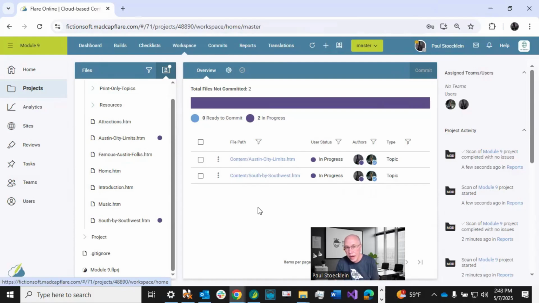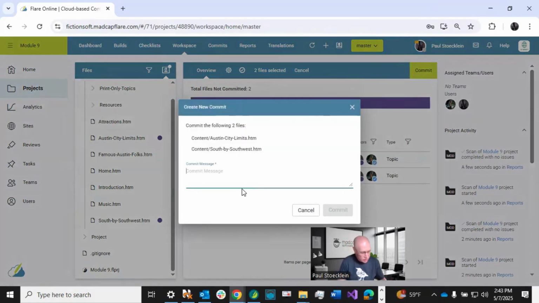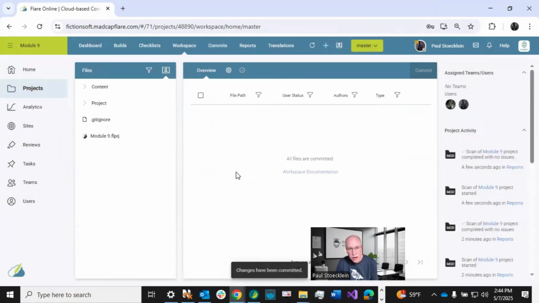I could go ahead and commit multiple files at the same time. So I could just click on that. And if I had a whole bunch in here, maybe I want to click a whole bunch and then deselect some. So maybe I'm committing a lot of them, but not all of them, whatever. Then I can click commit, and I'm just going to say lots of edits, whatever, and click commit. And now this thing is empty once more.